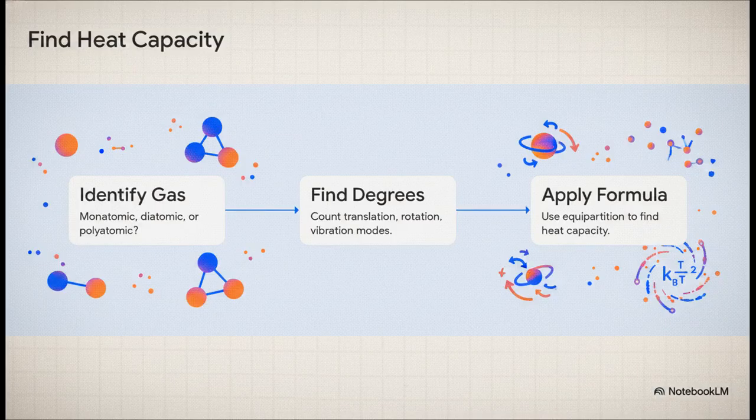If you're tackling a specific heat calculation on your exam, don't panic, just run through these 3 logical steps. Step 1, identify your gas type. Are we dealing with a single atom, a dumbbell, or something more complex? Step 2, determine its degrees of freedom based on how it can move. Is it just translating, or is it rotating and vibrating too? Step 3, apply the equipartition formula. Just remember that every single degree of freedom contributes a little bit more to that energy capacity. Follow that flow, and you'll nail any core gas law calculation.